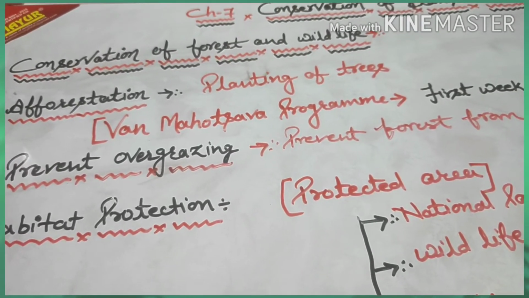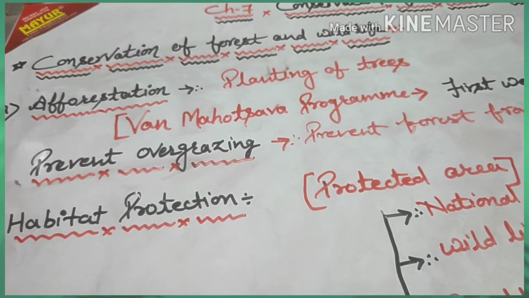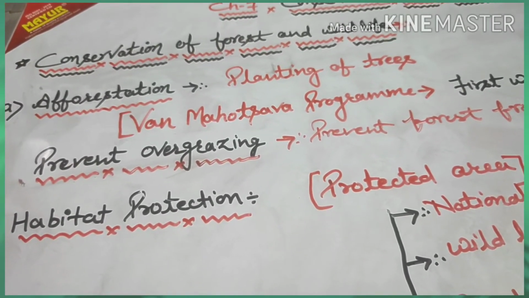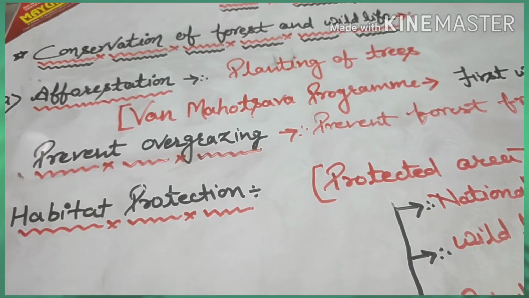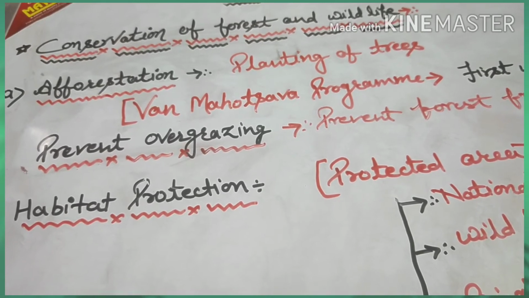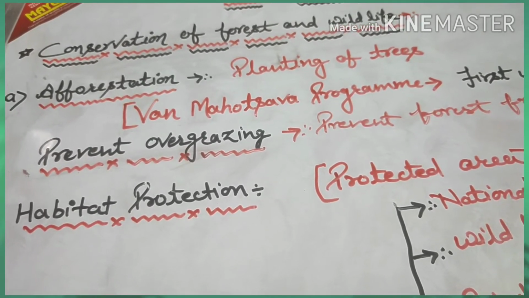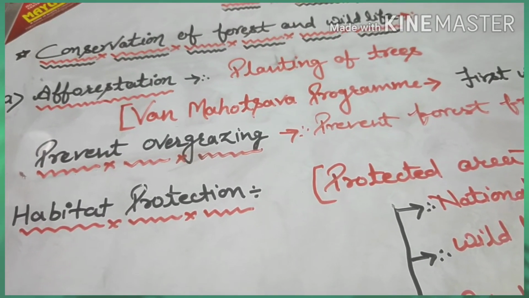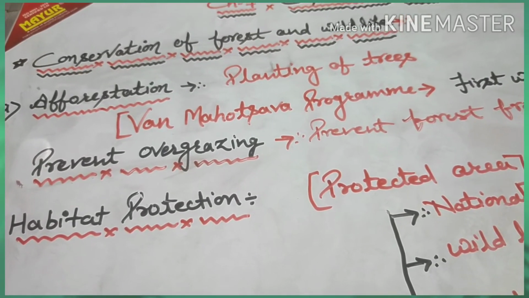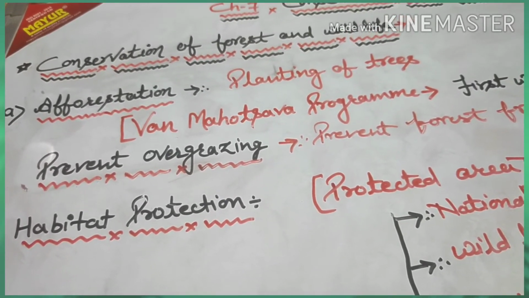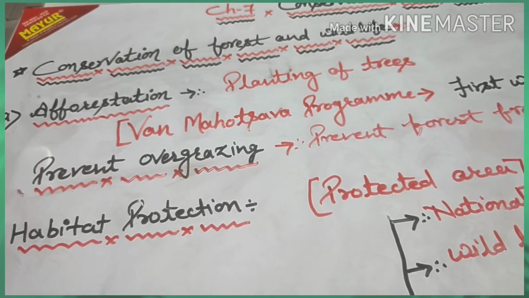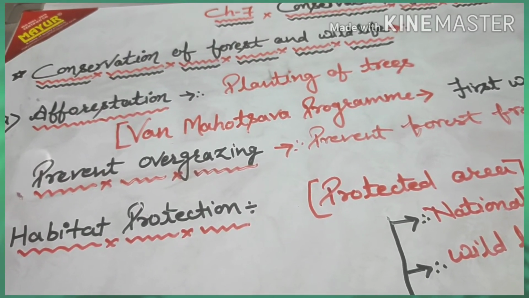Now we saw that wildlife conservation is closely related to forest conservation. When a forest is destroyed, a large number of animals become extinct or endangered. So to conserve wildlife, it is necessary to conserve forest.